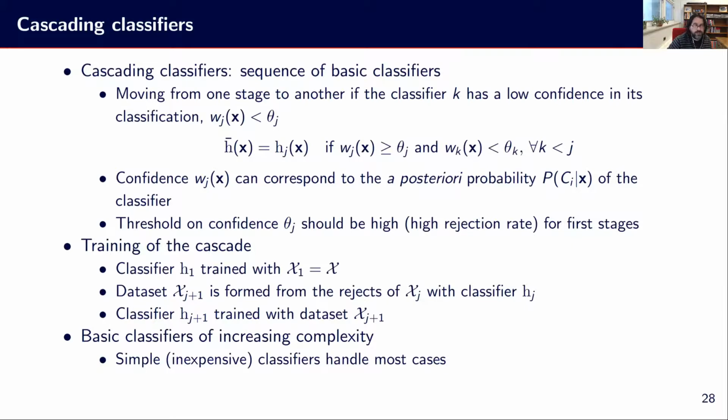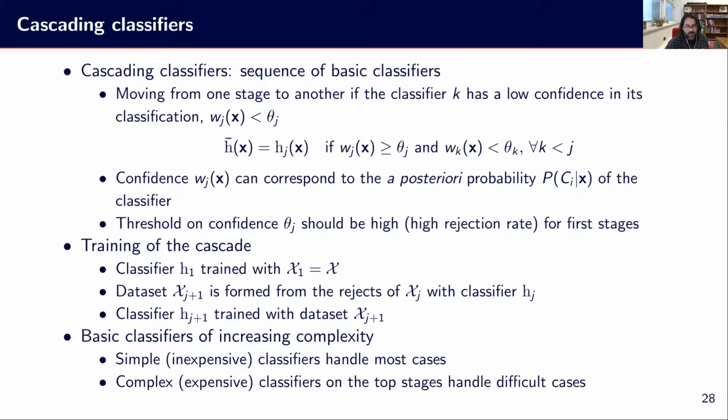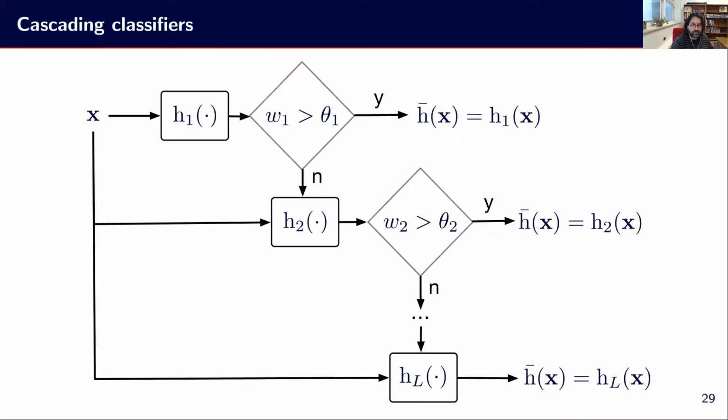So the idea here is basically to use basic models at first. Possibly we can have different models at the different stages, and we want possibly to start with super simple, fast, inexpensive classifiers in the first levels. But as we get into samples that are not confidently classified, we can use much more complex classifiers to deal with these cases. Because these are the difficult cases, we need to be cautious, because the number of complex cases may be small compared to the number of samples at the first stage.